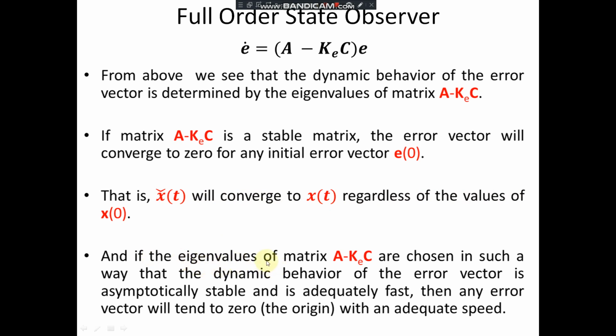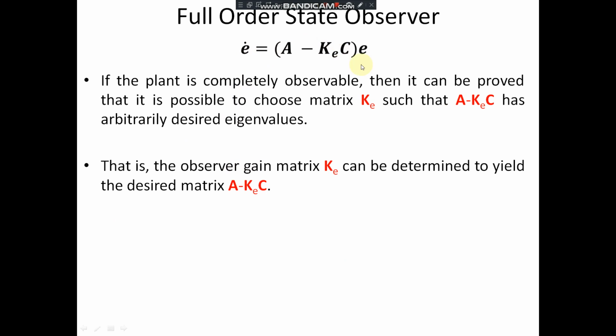And if the eigenvalues of A minus Ke C are chosen in such a way that the dynamic behavior of the error vector is asymptotically stable and adequately fast, then any error vector will tend to 0 with adequate speed, which means the error becomes 0. That means the estimated value of the states and the actual values of the states are the same, or the estimated value of the output and the actual value of the output are the same, which indicates the error is equal to 0, right? Therefore, e dot is equal to (A minus Ke C) e.